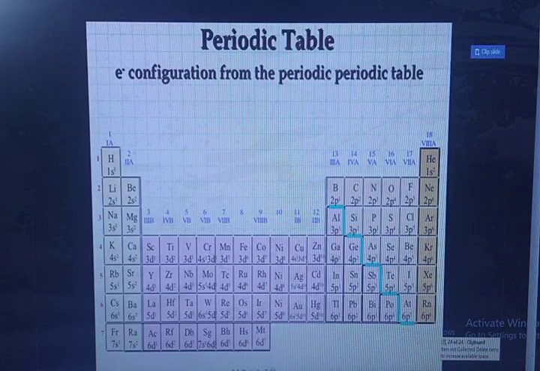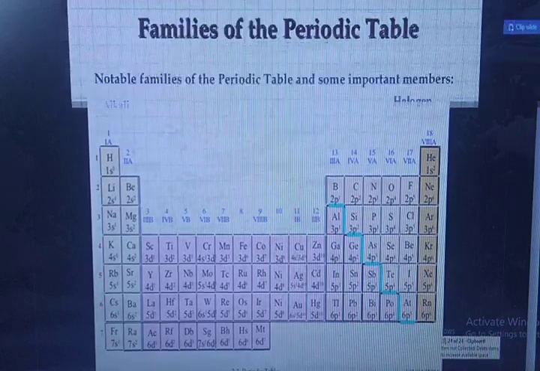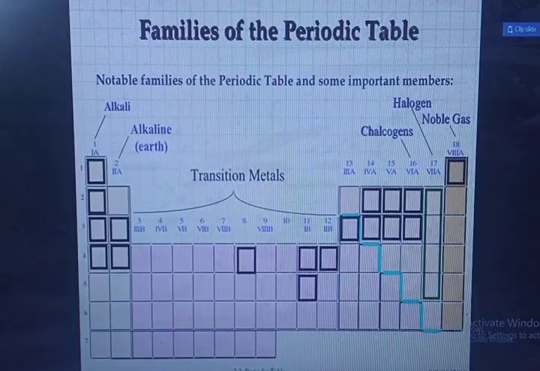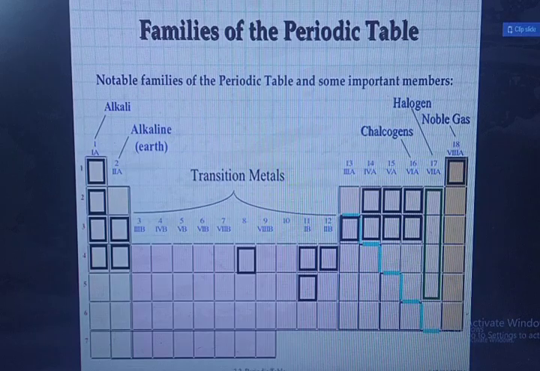If anybody asks you what the family members' names are, you can say alkali, alkaline, chalcogen, halogen, noble gas, transition metals, inner transition elements, as they have been found. At the time, the names of the groups were like this: alkali metals, alkaline earth metals, transition metals. Group 6A or 16, chalcogen; 17A, halogen; 18, noble gas; 13, boron family; 14, carbon family; 15, nitrogen family. These were the names of the groups.